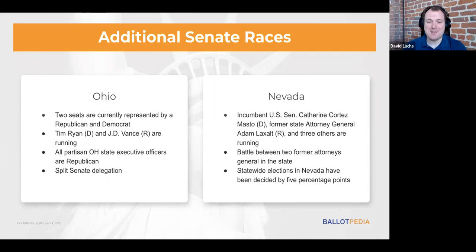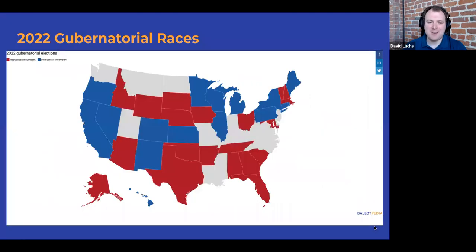Sticking with statewide races, though, let's move over to some gubernatorial contests. So at this point, we're heading into the 2022 elections. There are 28 states that have Republican governors. There are 22 states that have Democratic governors. And this year, 36 states in total are electing a governor. And that's 20 states that have a Republican, and 16 that have a Democrat. Lots going on. What would you say is kind of at stake with the governor races on the list?